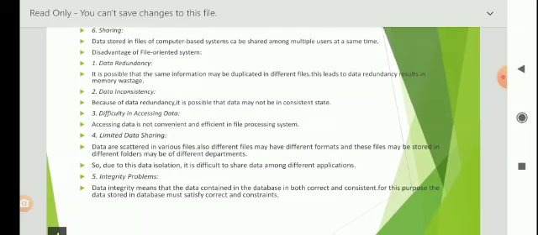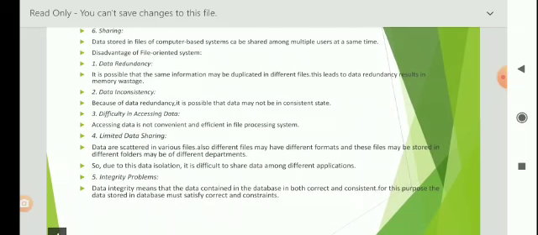For example, the address and telephone number of a particular customer may appear in a file that consists of saving account records and in a file that consists of checking account records. This redundancy leads to higher storage and access cost. In addition, it may lead to data inconsistency.